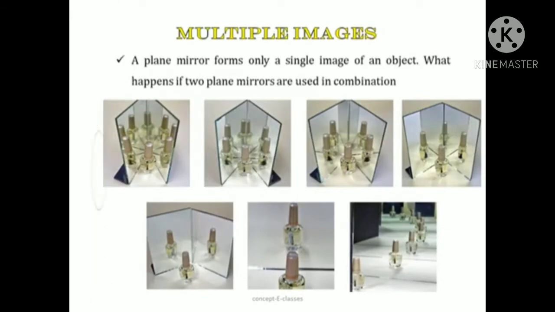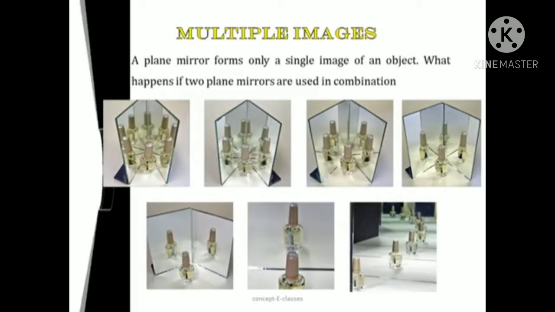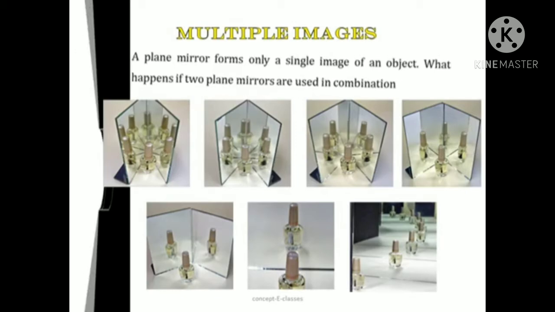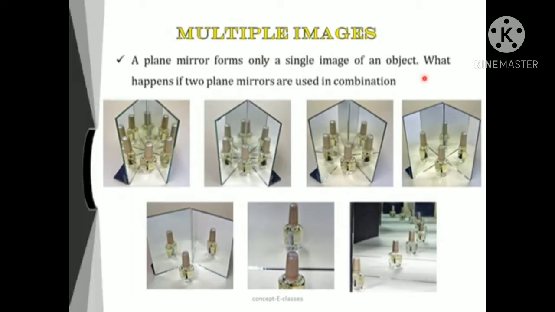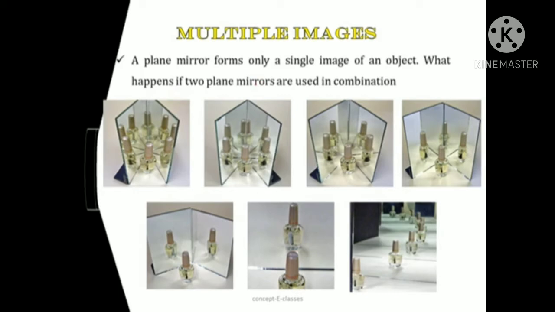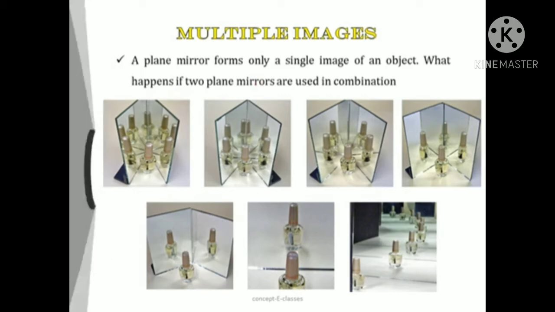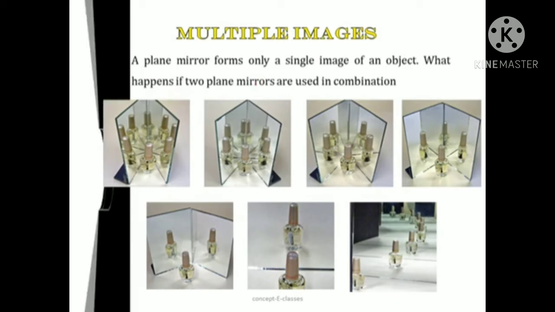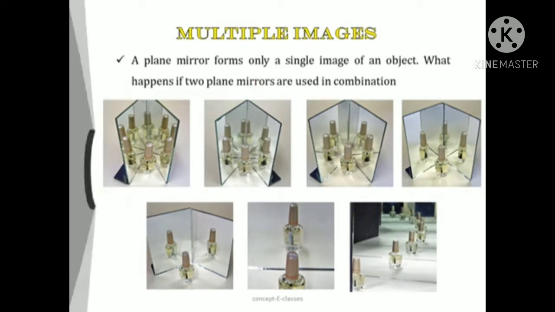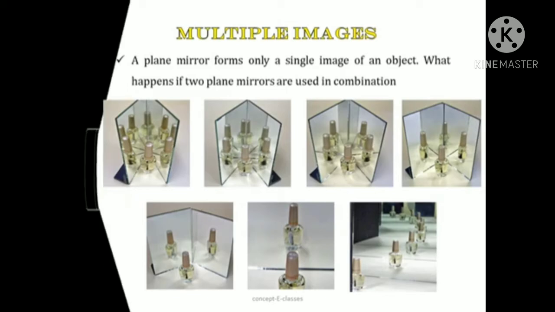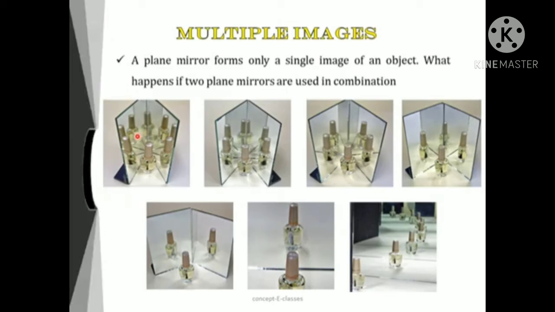Then we are going to study multiple images. We know that, dear students, one plane mirror forms only a single image of an object. But what happens if two plane mirrors are used in combination? There are different angles, and different numbers of images are formed here.